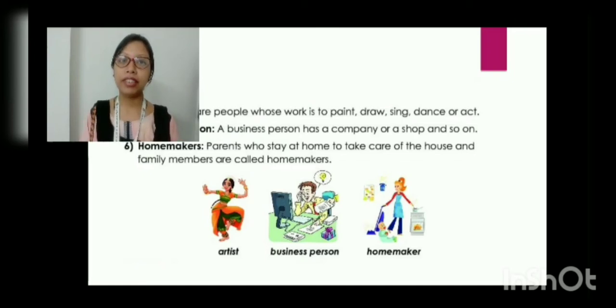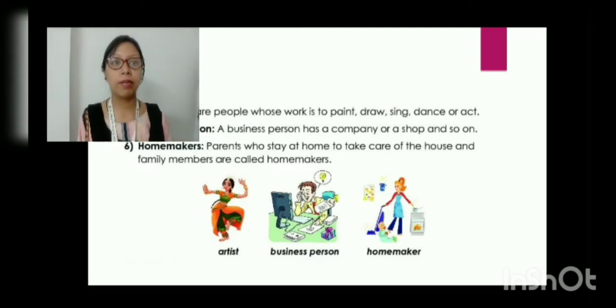And that parent, it might be a mother, father, or anybody, is called a homemaker because she makes the home, she makes food, she takes care of the house. This is a very important job. A homemaker has the most important job because she has to take care of all the family members and also look after the house.